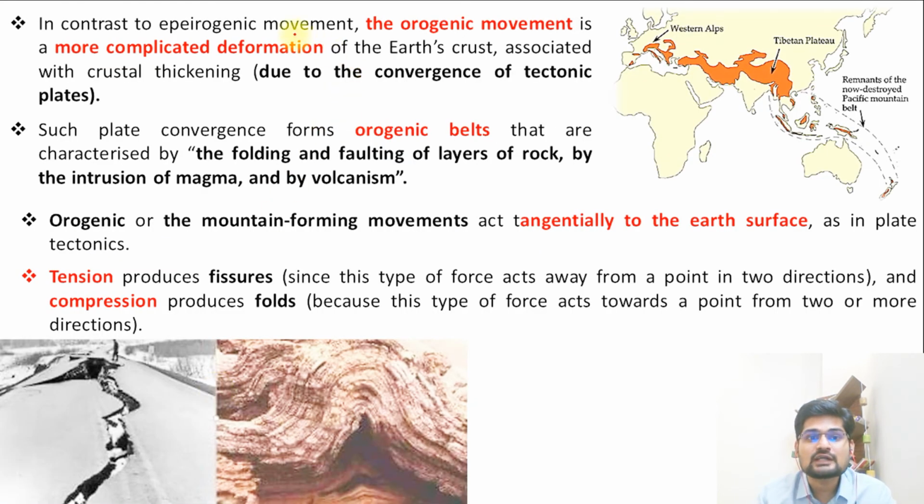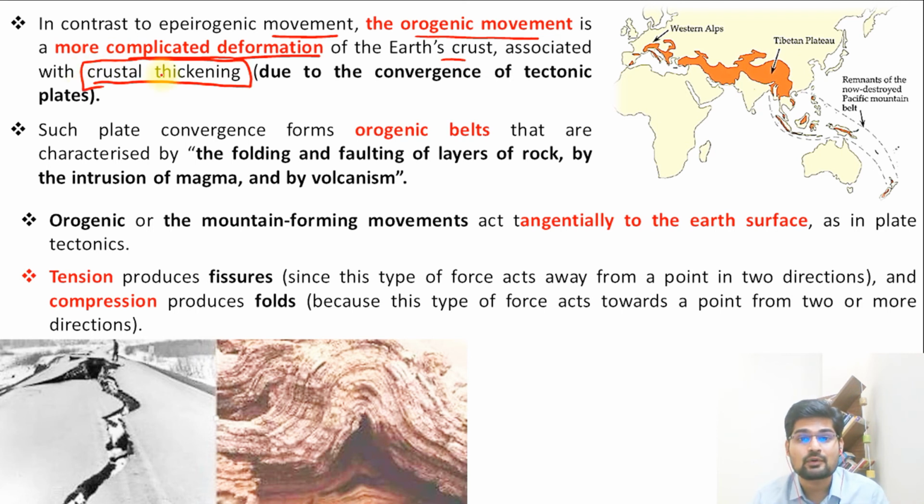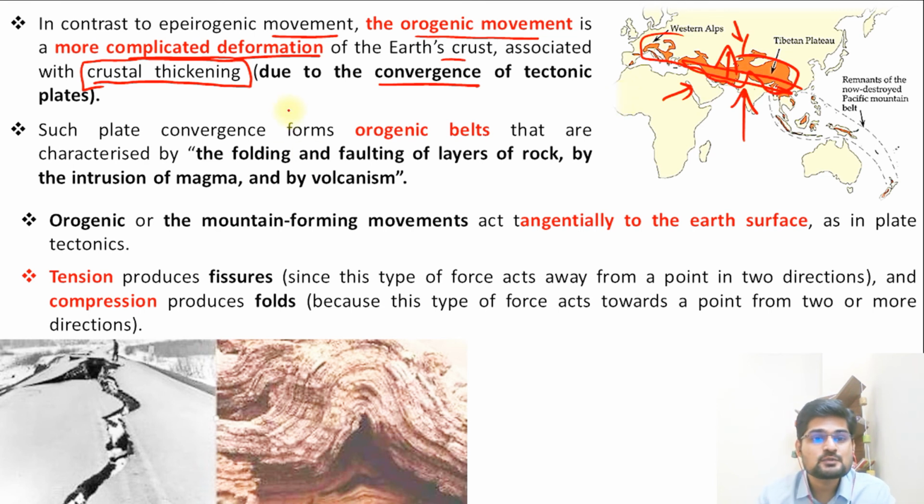In contrast to epirogenetic movement, when we study orogenic movement, remember, they are more complicated deformations. They are not that simple on the Earth's crust. They are associated with crustal thickening. The thickening of the Earth's crust is important here. So this convergence of tectonic plates, as we study in the Western Alps and the Himalayan formation, happens because these plates move towards each other and the material in between rose up. This is how these mountains, the Himalaya and the Alps, were formed. Such plate convergence forms orogenic belts.